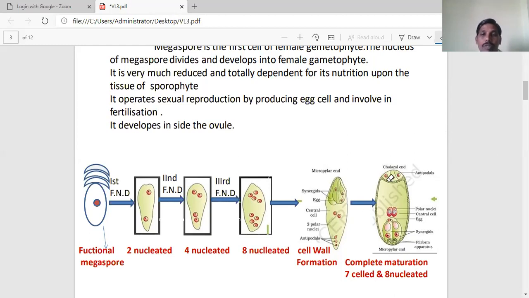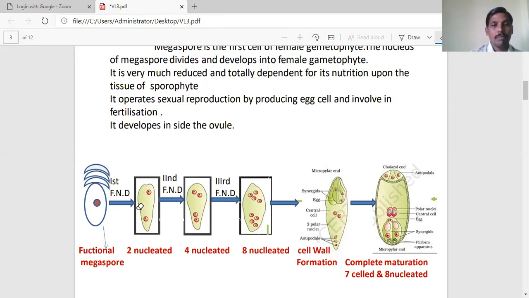This embryo sac was first discovered by Strasburger in the plant Polygonum divaricatum, hence it is called the Polygonum type of embryo sac. It develops by the participation of one haploid nucleus, which is why it is called the monosporic type of embryo sac, commonly observed in angiosperms.